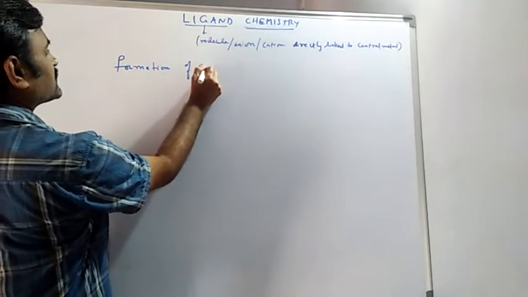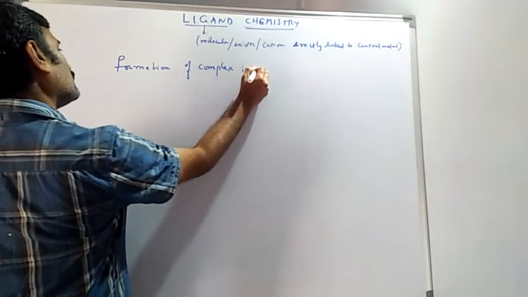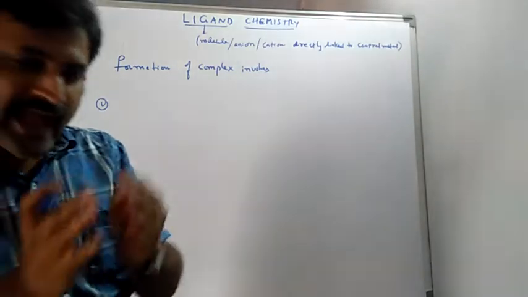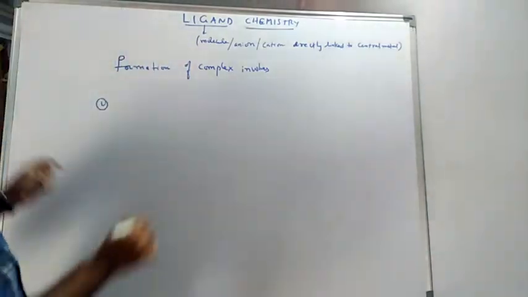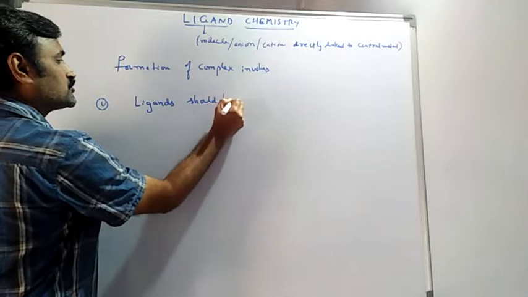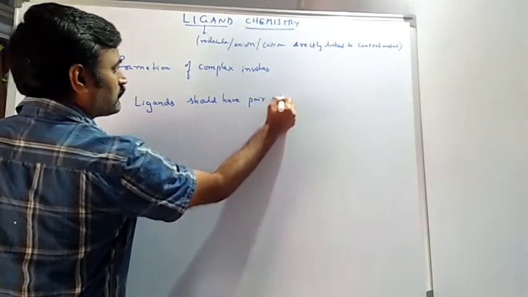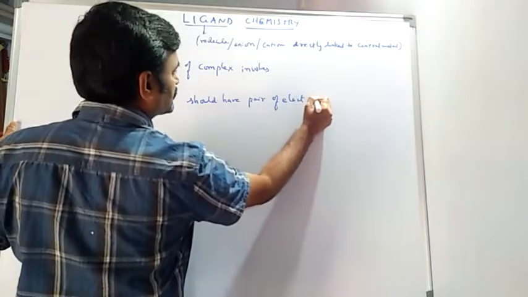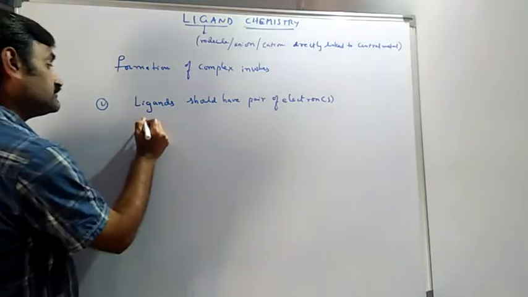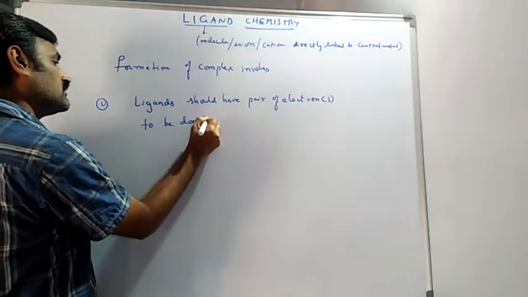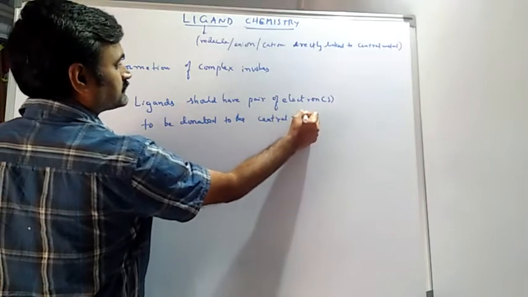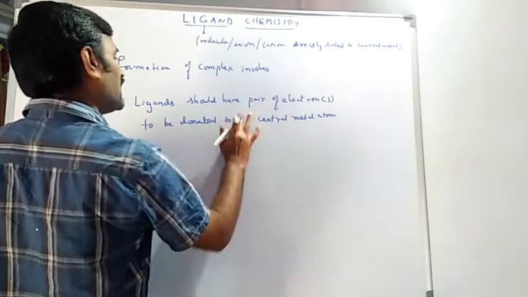So, formation of a complex involves one point that we have noticed: ligands should have a lone pair or pairs of electrons to be donated to the central metal atom in the complexes.